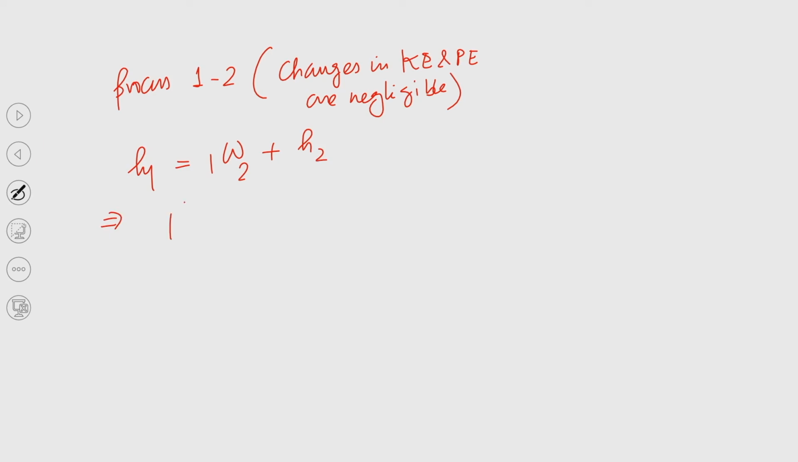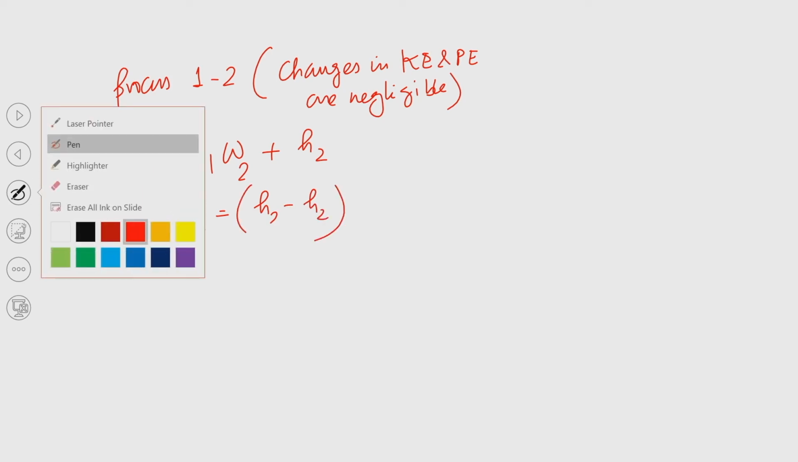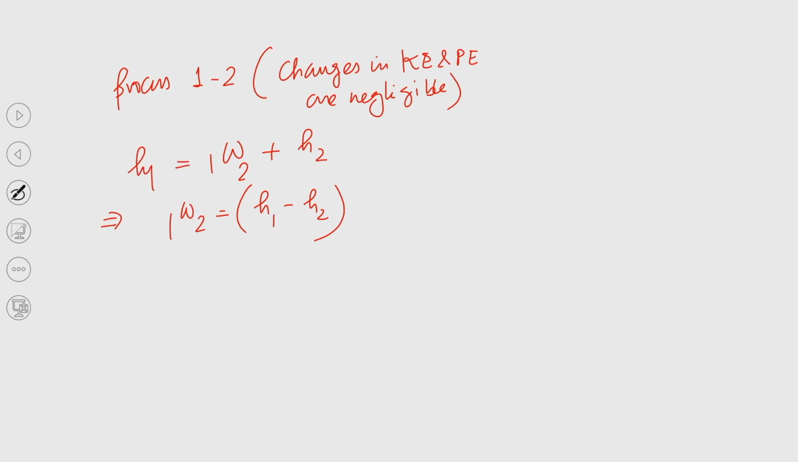So, W₁₂ equal to H1 minus H2. Here I will discuss something which is very important: the work done in a reversible adiabatic process.